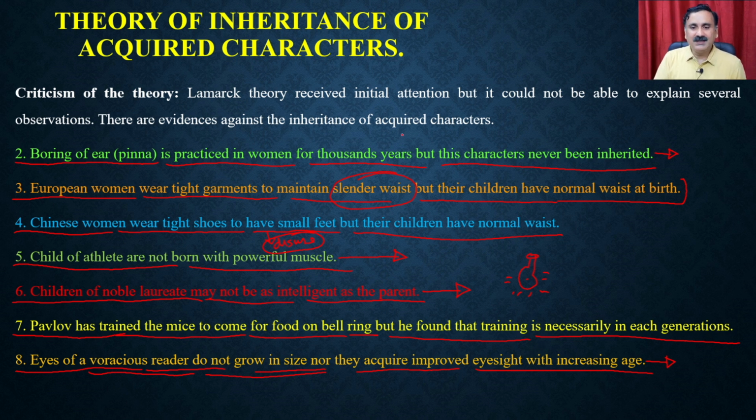So to address these criticisms, Lamarck took help from the latest information, and that's how he came up with an idea of a revised hypothesis or revised theory of inheritance of the acquired character.